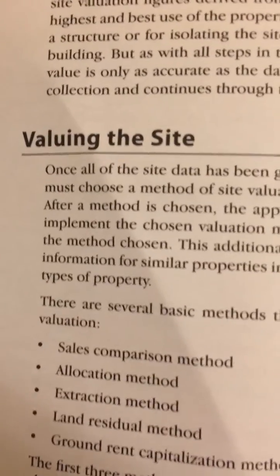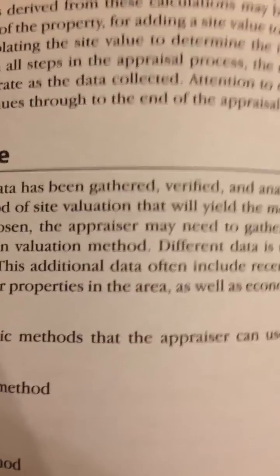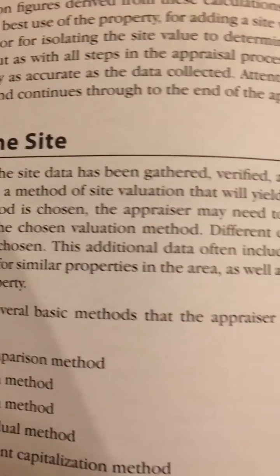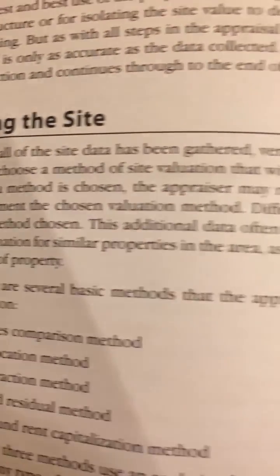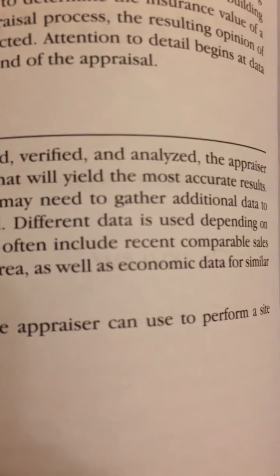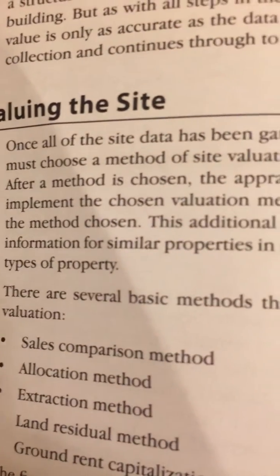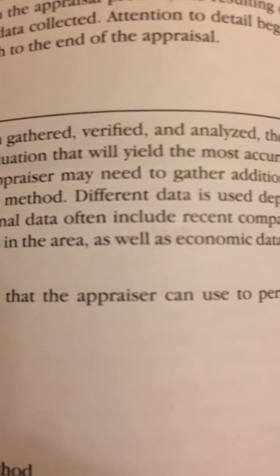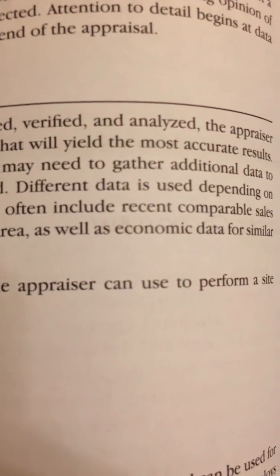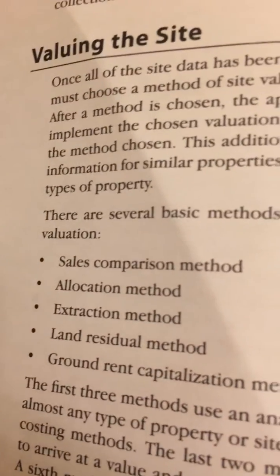Valuing the site. Once all of the site data has been gathered, verified, and analyzed, the appraiser must choose a method of site valuation that will yield the most accurate results. After a method is chosen, the appraiser may need to gather additional data to implement the chosen valuation method. Different data is used depending on the method chosen. This additional data often includes recent comparable sales information for similar properties in the area, as well as economic data for similar types of property.